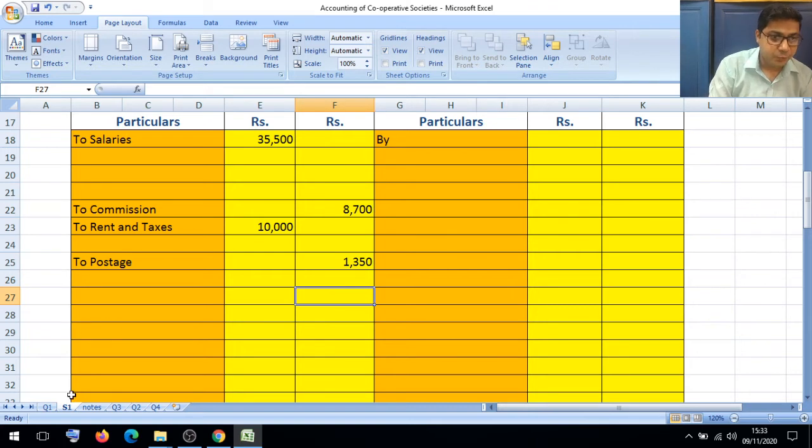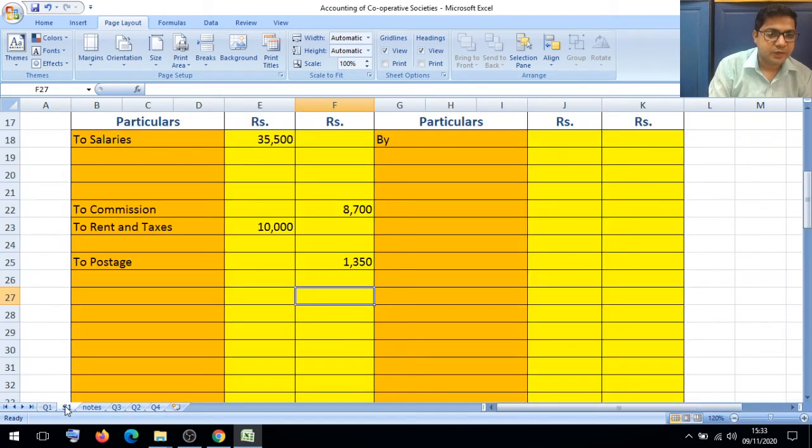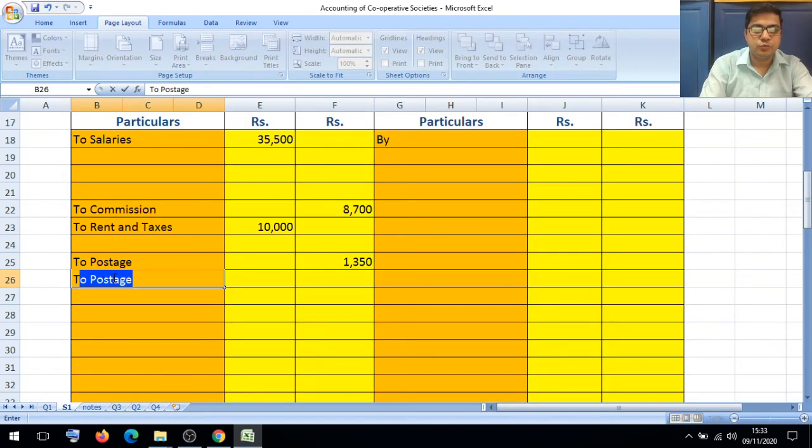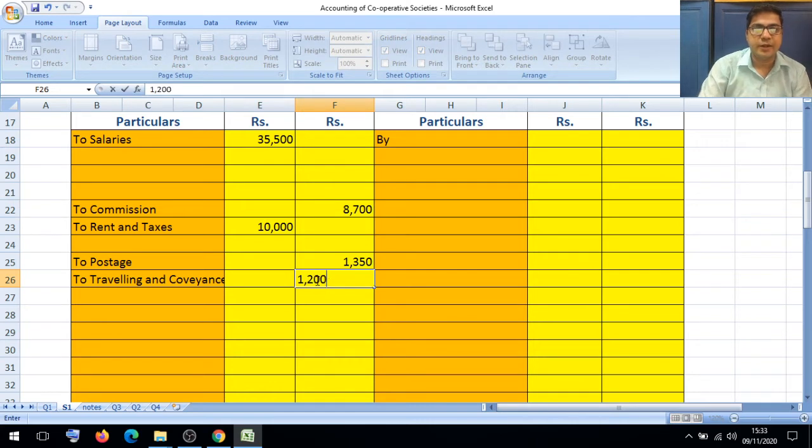After recording the postage, next is traveling and conveyance 1,200. So we will write here to traveling and conveyance. Amount is traveling and conveyance amount is 1,200.